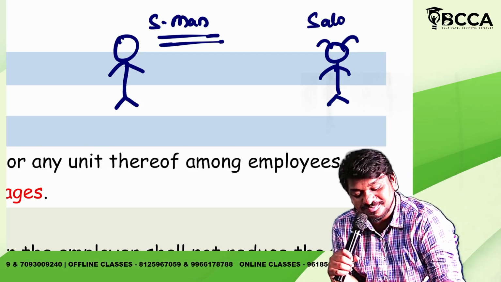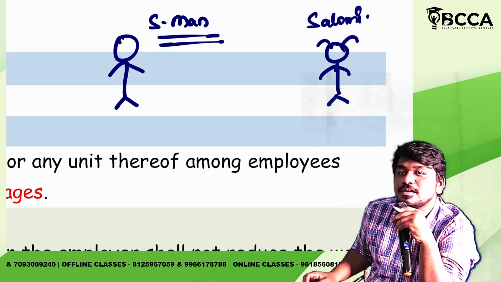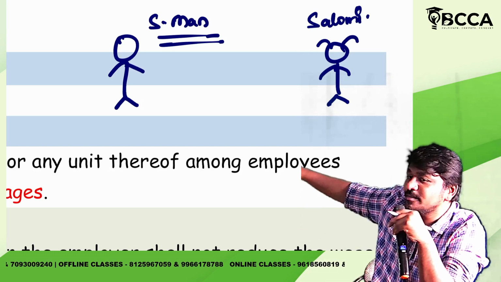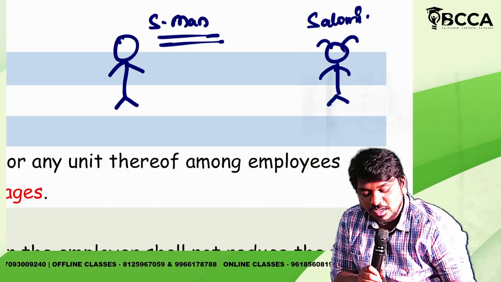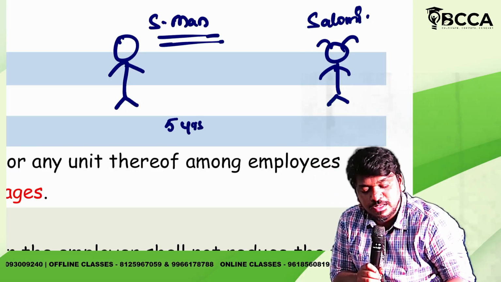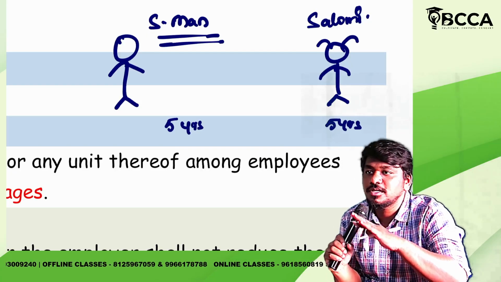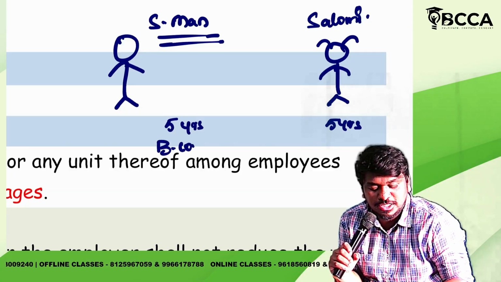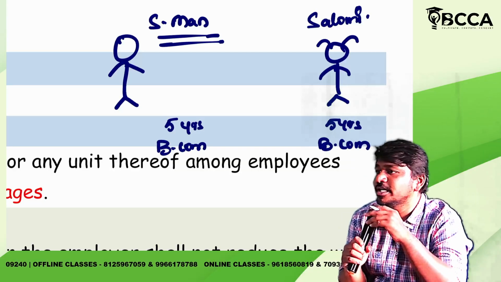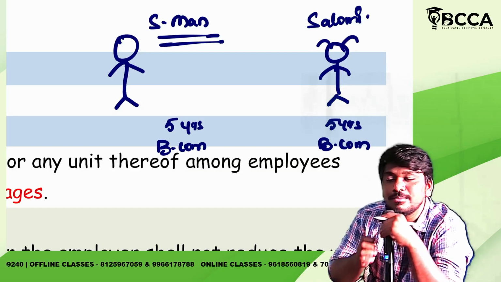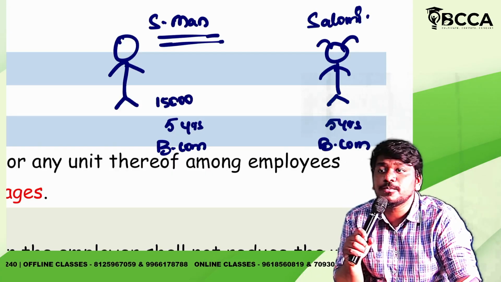Guys, for example, if Suleiman's qualification and her qualification are the same, he has an experience of 5 years and Salome also has an experience of 5 years. His qualification is BCom, for example, and she is also a qualified BCom graduate. If Suleiman is getting 15,000 as salary, how much should Salome also get?